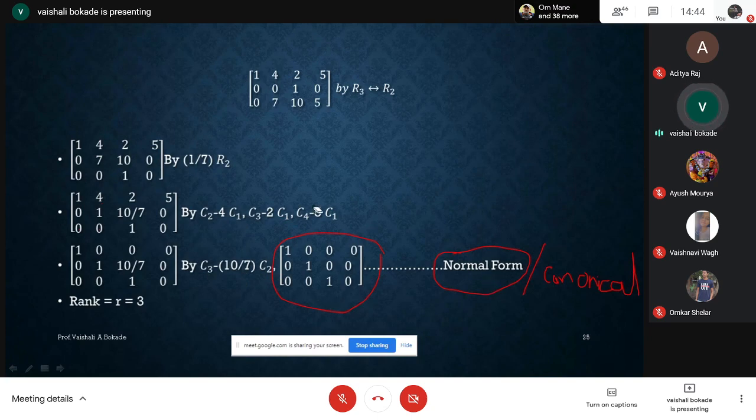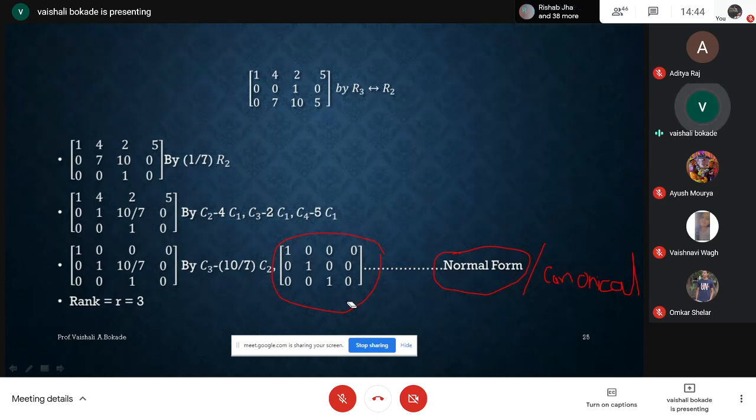Now you will concentrate on the matrix here. Now I am using column transformation. I am having row transformation. I am getting echelon form. After having echelon form, I am using column transformation in R1, in R2, in R3, and I'm getting this matrix here.